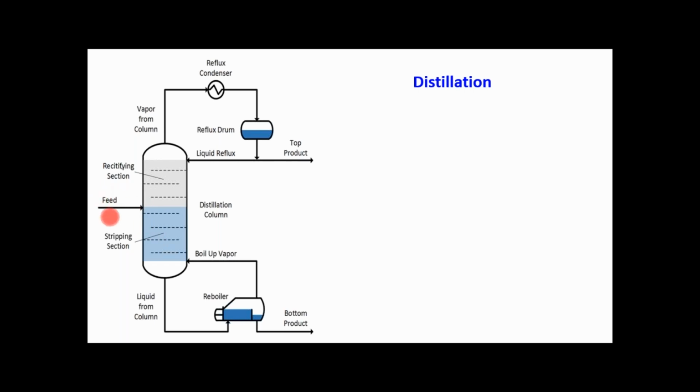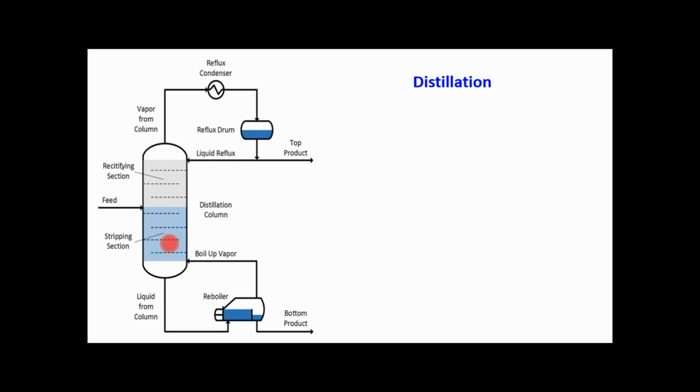We feed the multi-component mixture or the binary mixture, depending on the availability of that mixture, as a liquid mixture into the distillation column. The column may be a plate column, which is shown in this diagram, or it may be a packed column.